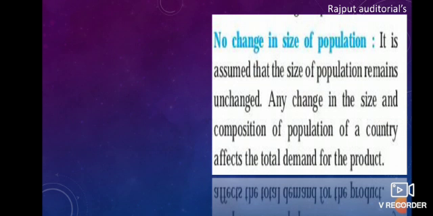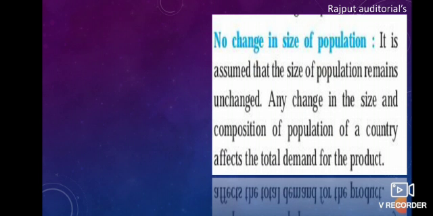If there is a sudden rise in the population, the demand for baby products will rise even at a higher price. So it is assumed that the size of the population remains constant, otherwise the demand will rise or fall.